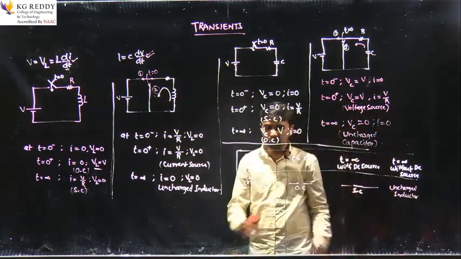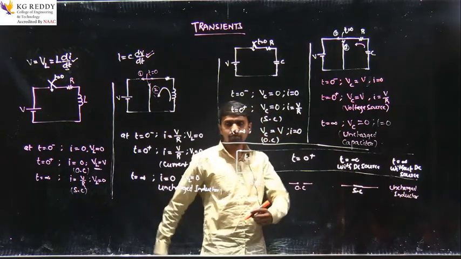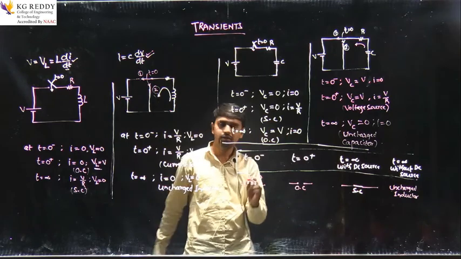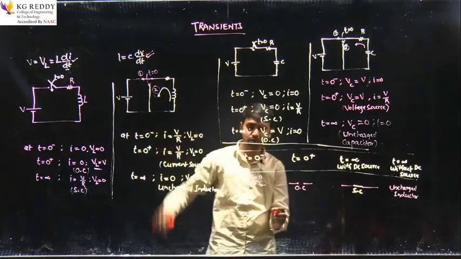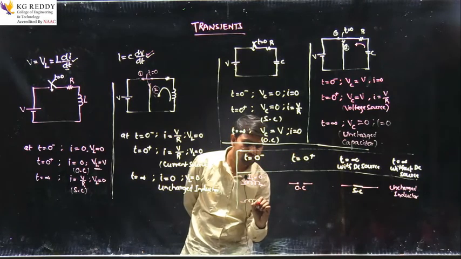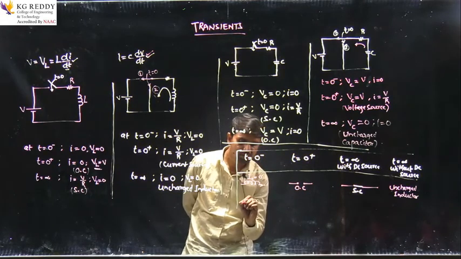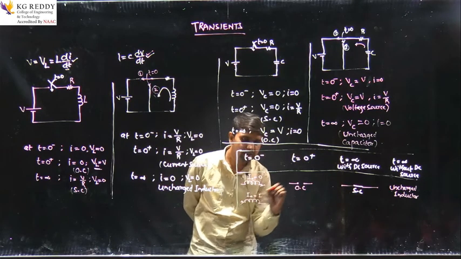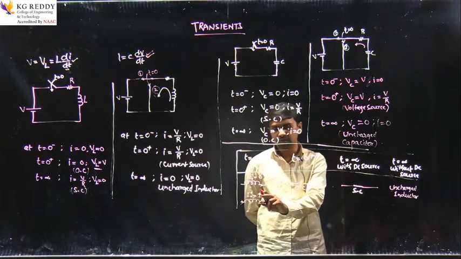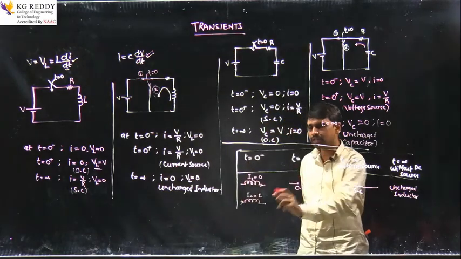Now take one more case here. When initially the inductor is connected to the source, the current is flowing through it, I naught equal to say I. Then at t equal to 0 plus, we operate the switch and disconnect from the source.